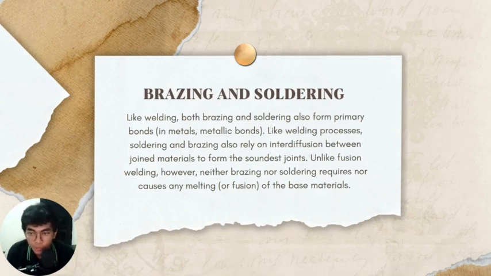Unlike fusion welding, however, neither brazing nor soldering requires, nor causes, any melting or fusion of the base material.